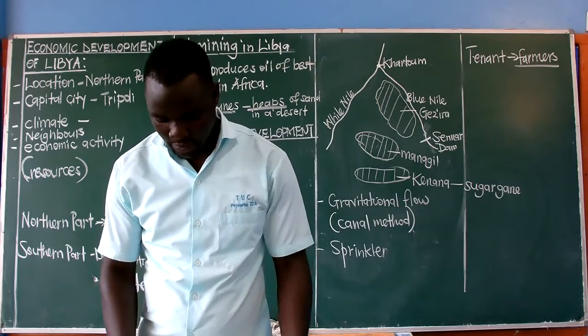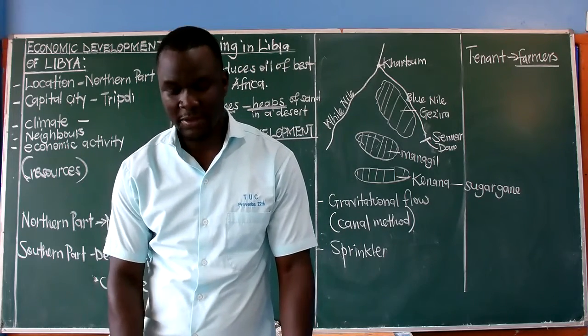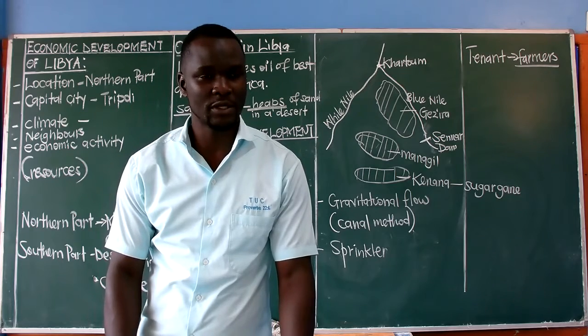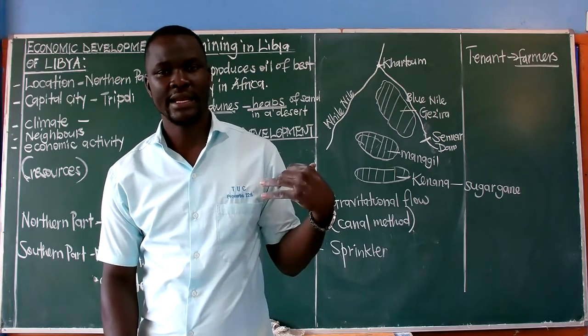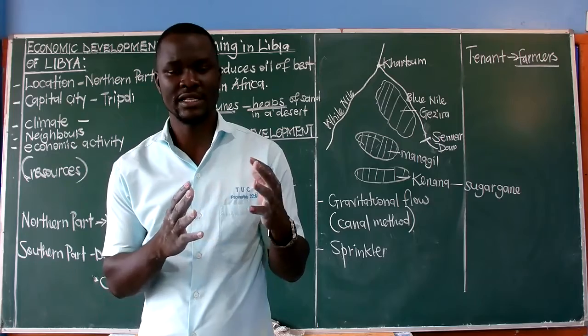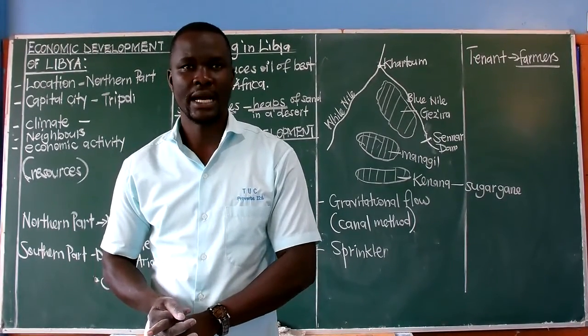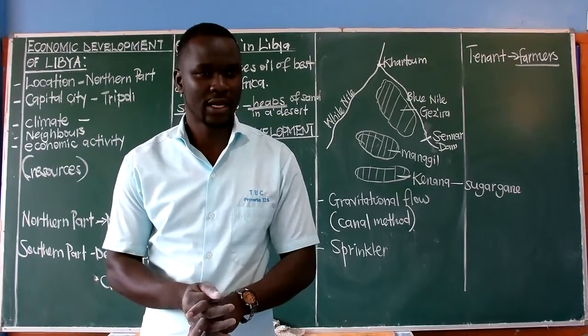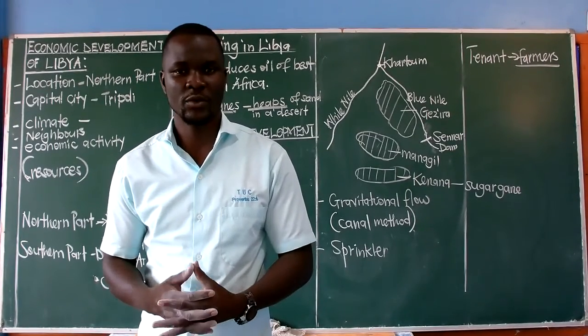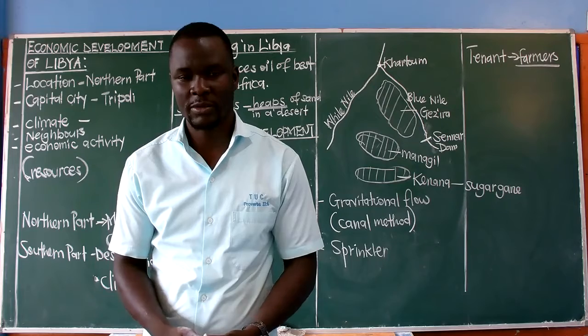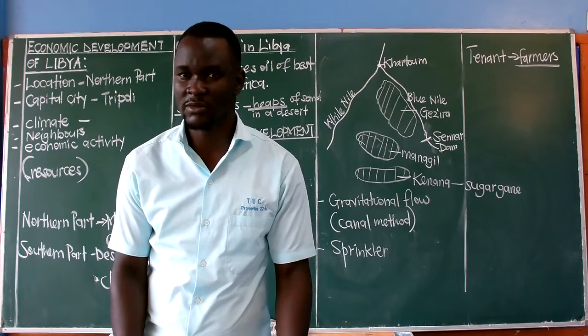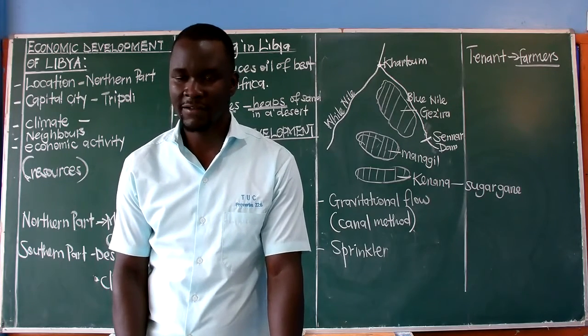That one is a problem that will come there. Sometimes there is lack of enough capital. Remember, this system is done on a large scale, which means people need a lot of capital to work. A lot of people are needed to work in those farms, which becomes a challenge. Sometimes the money may not be enough to employ enough people.